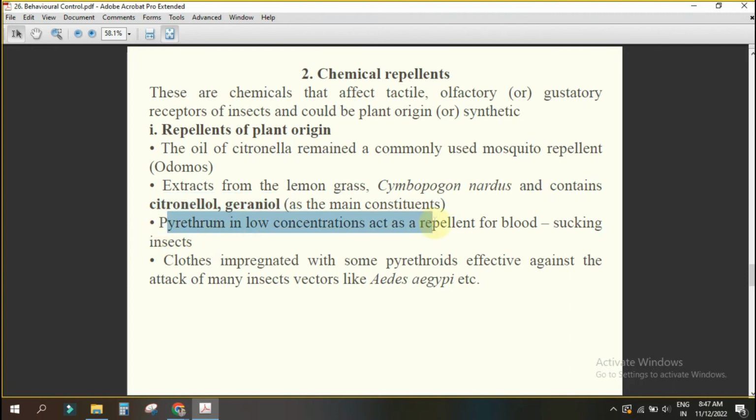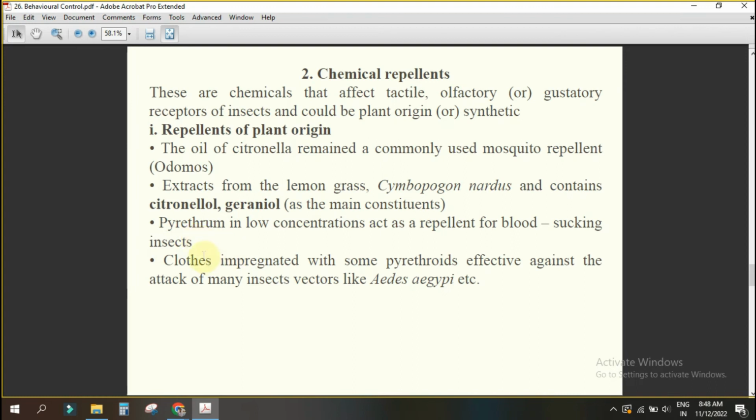Pyrethrum in low concentration is repellent. But if it is high concentration, what will happen? Killing agent. I have told you, pyrethrum is a very effective contact poison, but poorly a stomach poison. That's why synthetic pyrethroid came. So pyrethrum at low concentration is repellent. If more concentration, immediately it will kill the insect.